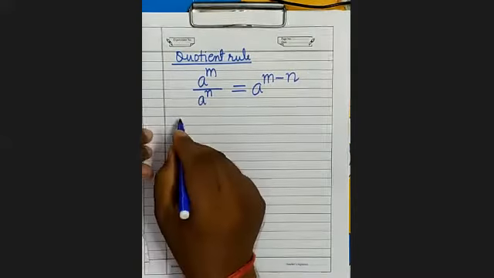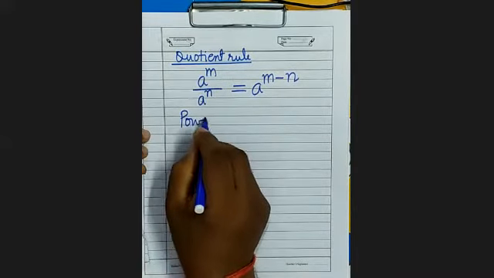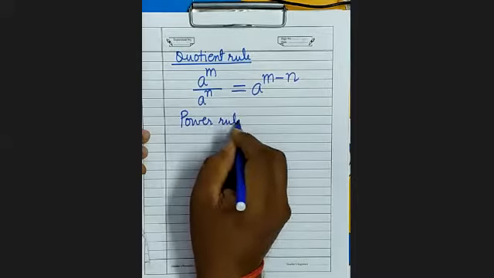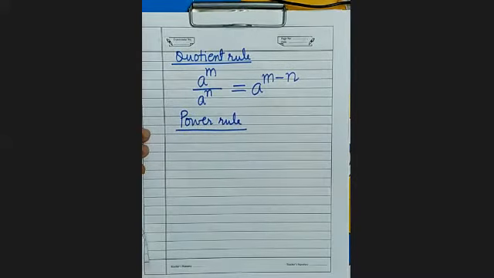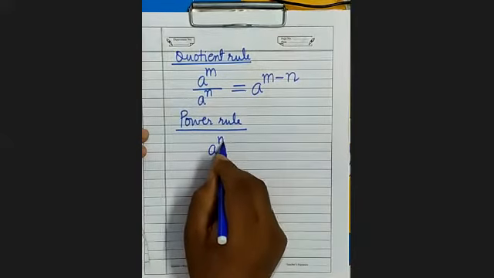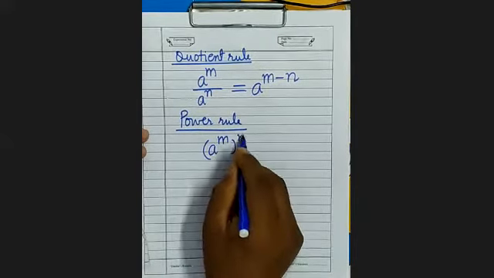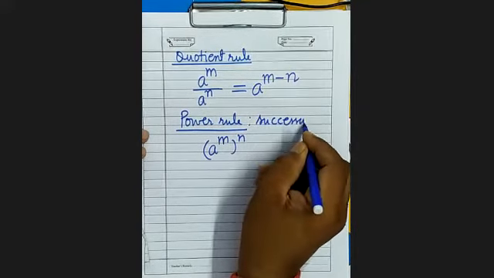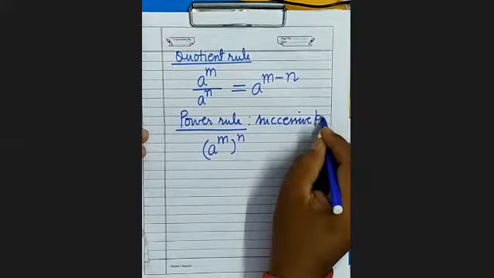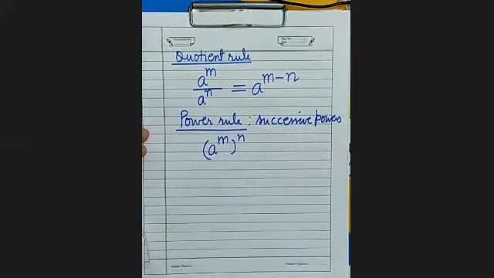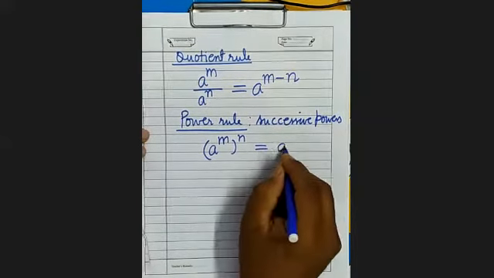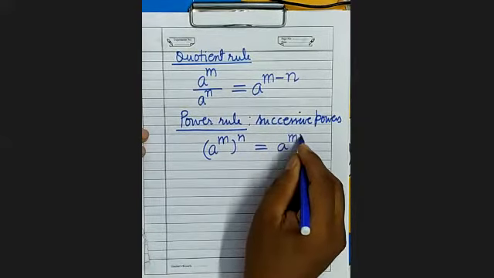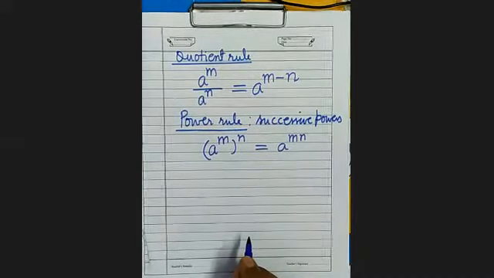Then there is a power rule. A to the power m whole to the power n means successive powers. एक के बाद एक powers. A to the power m whole to the power n. What will happen? Powers will multiply, a to the power m into n.